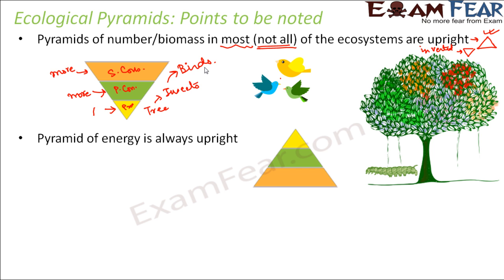Pyramid of energy is always upright. Here we were talking about pyramid of number and biomass, but if you talk about pyramid of energy, this will always be upright. Why? Because some energy will always be lost during transfer from one trophic level to another, and energy transfer is unidirectional. Energy transfer always happens from producer to primary consumer to secondary consumer.